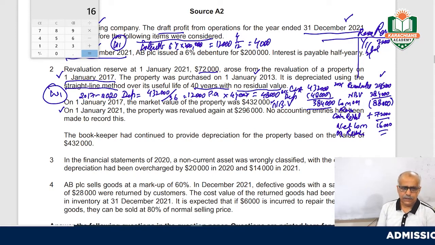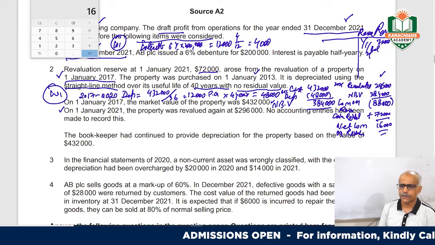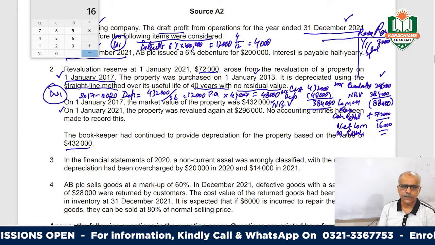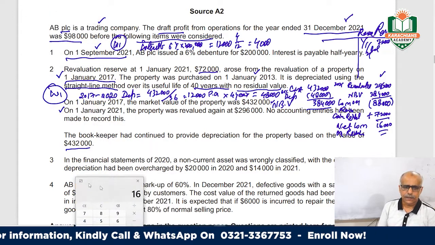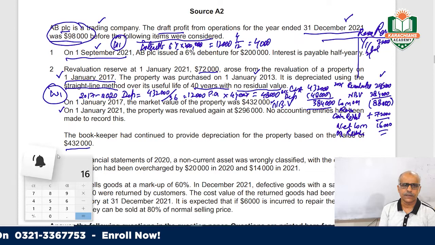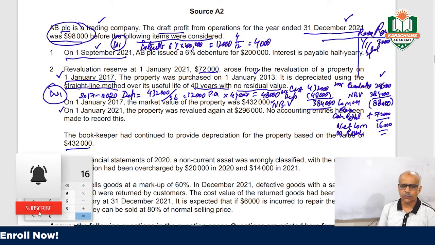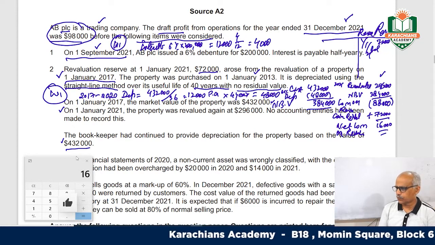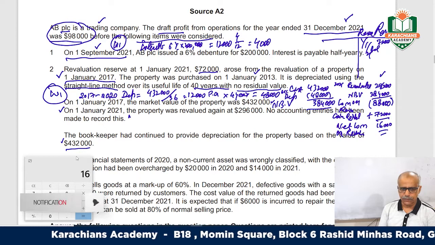Okay, the bookkeeper has continued to provide depreciation for the property based on the value of 432. What has happened here? When he calculated this, at that time he calculated depreciation on the property this way, right? So we can make another working, and that could be working number 2.